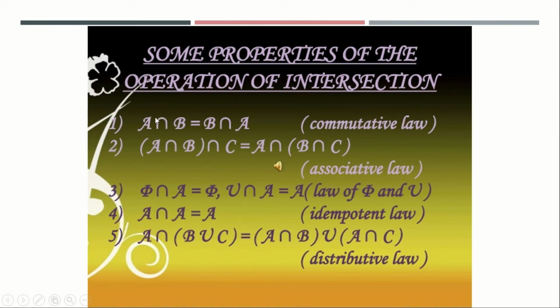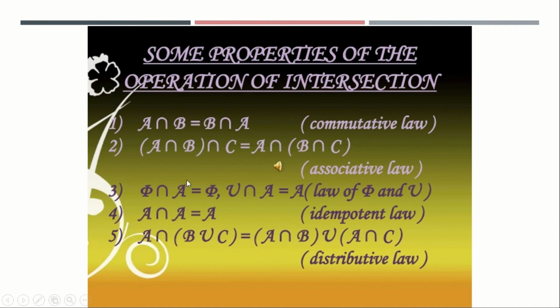This downward U is the symbol used for intersection. The formula is almost the same as that of union, only the symbol changes. Commutative law again: A intersection B is equal to B intersection A. Associative: (A intersection B) intersection C is equal to A intersection (B intersection C), and so on.